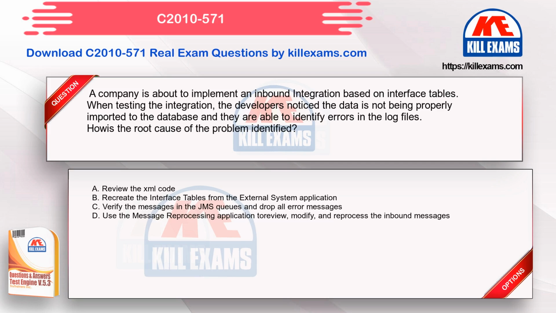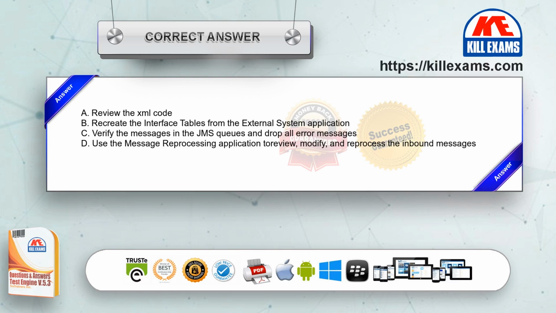Option B. Recreate the interface tables from the external system application. Option C. Verify the messages in the JMS queues and drop all error messages. Option D. Use the message reprocessing application to review, modify, and reprocess the inbound messages. The correct answer is option D.